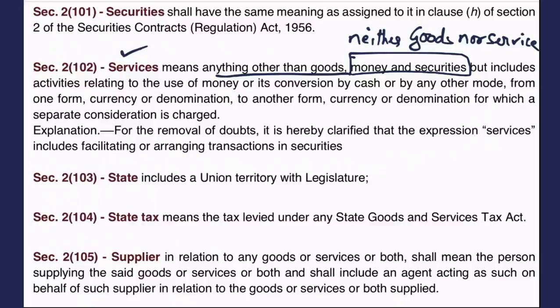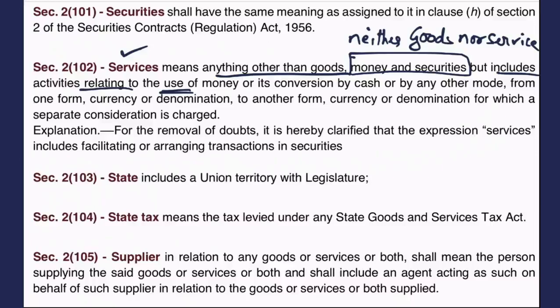But the definition further states, but includes, means service includes activities relating to the use of money, like banking. Banking is a service because they charge consideration from you, like they give you a demand draft and they charge commission for that.